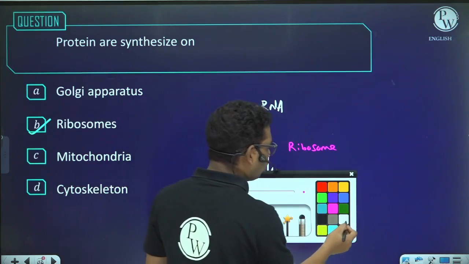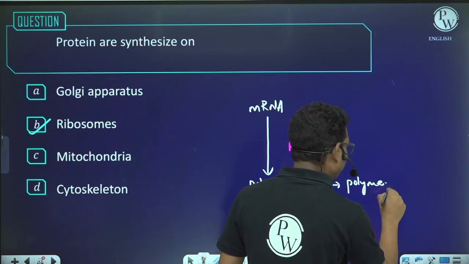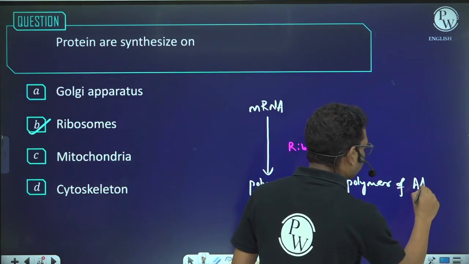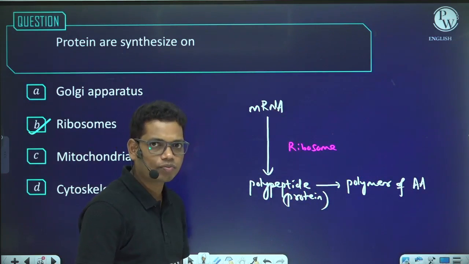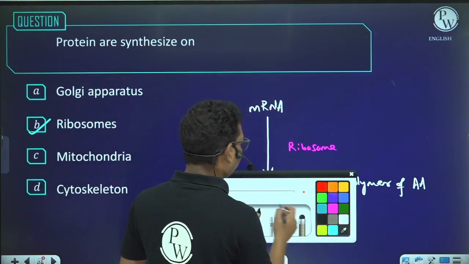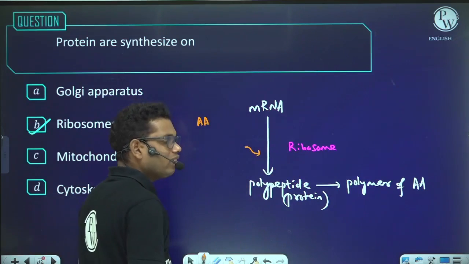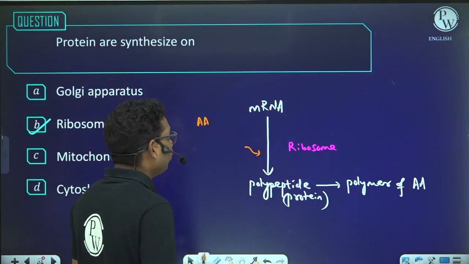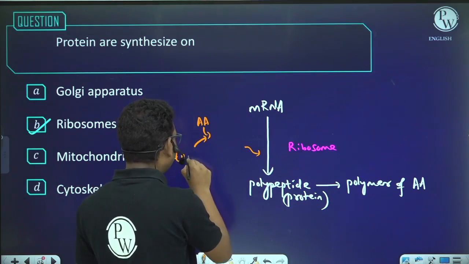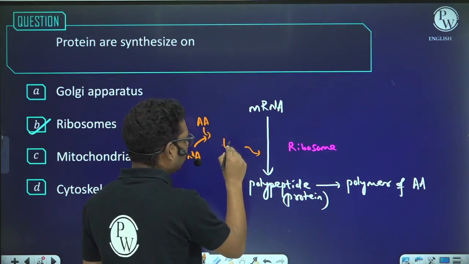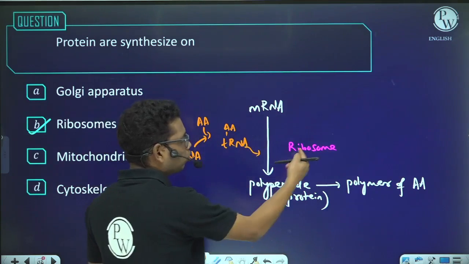We all know that the polypeptide is a polymeric compound. This is a polymer of what? Amino acids. That means to synthesize the protein we need amino acids, and these amino acids are transferred to the ribosome with the help of RNA. Which type of RNA? It is the tRNA, that means transfer RNA, which is conjugated with amino acid and brings the amino acid to the ribosome.